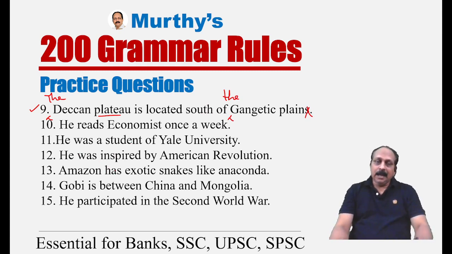He reads Economist once a week. Economist is a magazine. Before any magazine, any newspaper, we have to use a definite article the. He reads The Economist once a week.